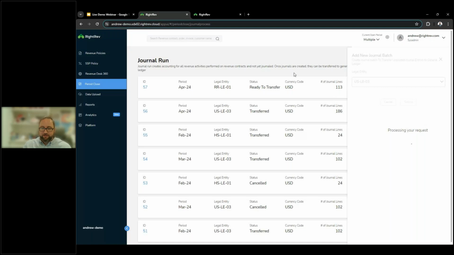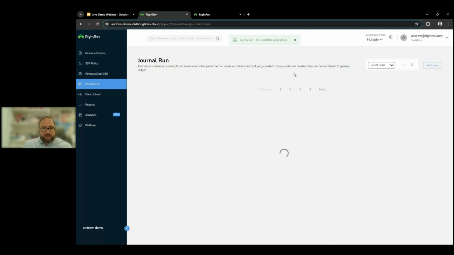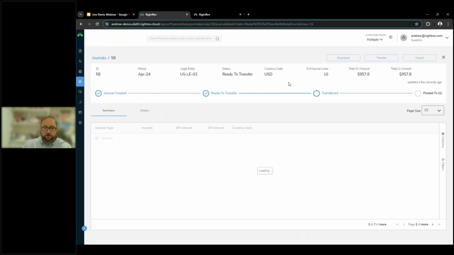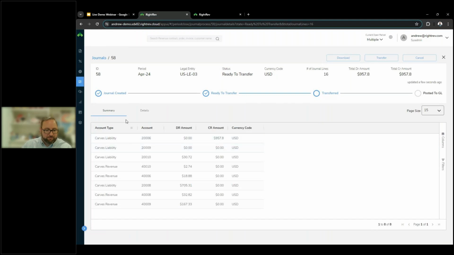The system is going to then start searching the entirety of all of our revenue contracts to determine if there's anything to this point in time that has not been recognized. So it's not just searching the month of April here, it's searching all prior periods as well to see if maybe we added an agreement in April that had revenue that should have started in February, so to speak. So it is going to calculate the net impact of all of those changes. At this point, it's going to give me a summary of what that revenue journal entry looks like.